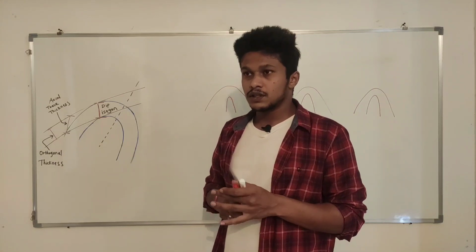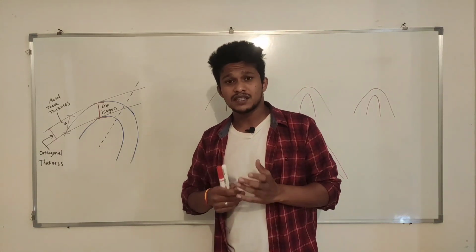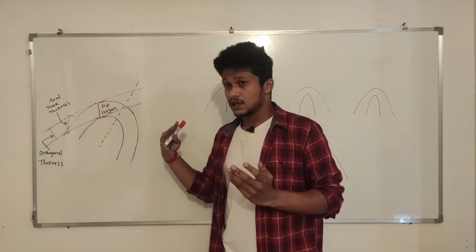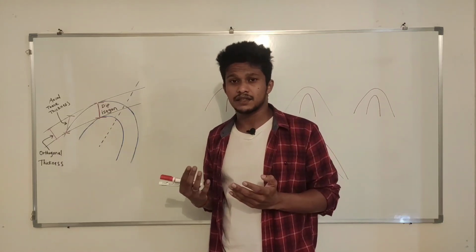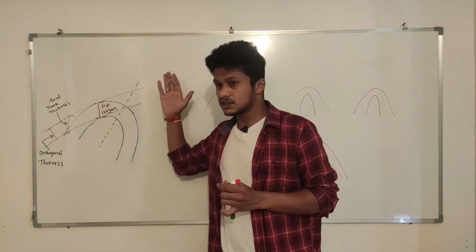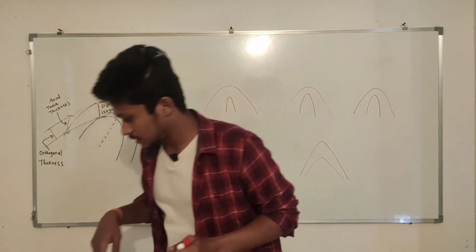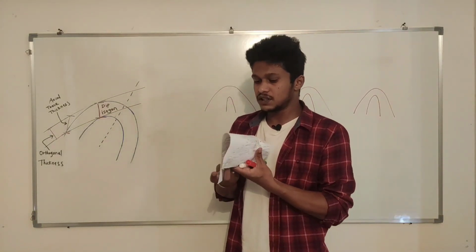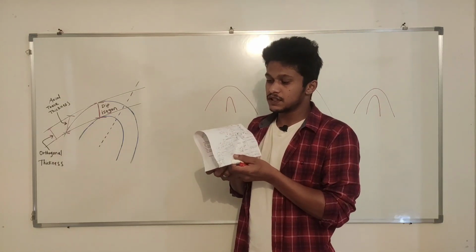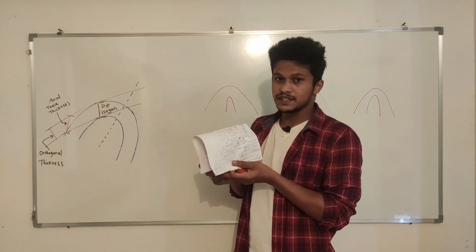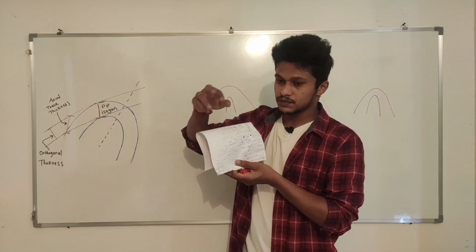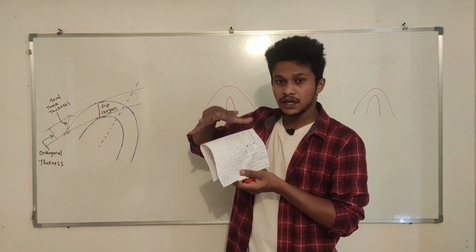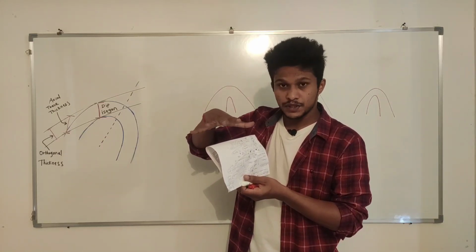Many people cannot understand how this is a fold, because they cannot imagine it in 3D. So I'm telling you, this is the cross section of a fold. This is the 3D view, where you can see the three dimensions of this object.